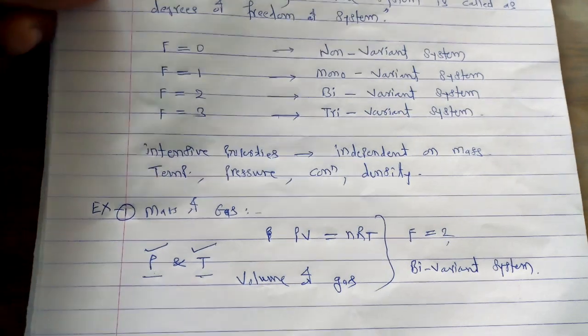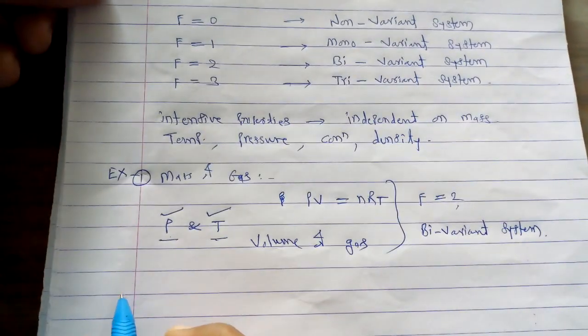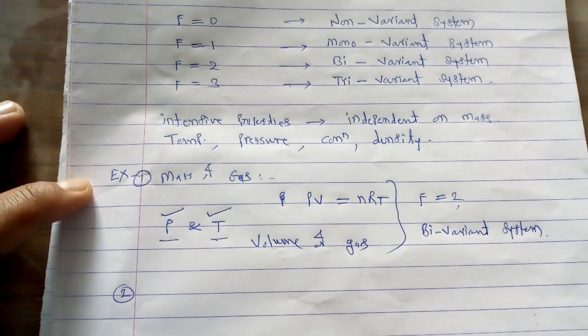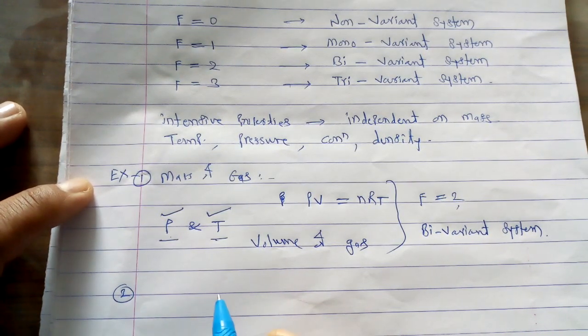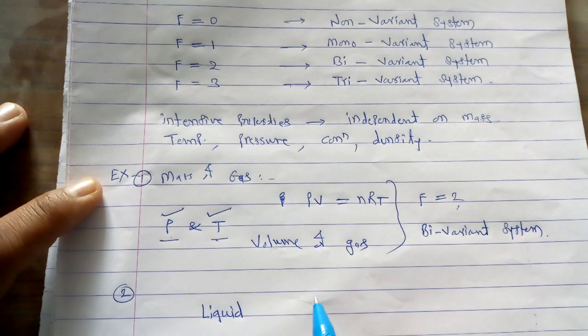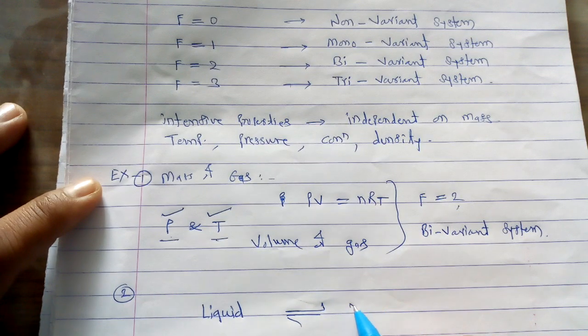Now suppose we consider the second type of example: a system containing a liquid, and this liquid is in equilibrium with its vapor.